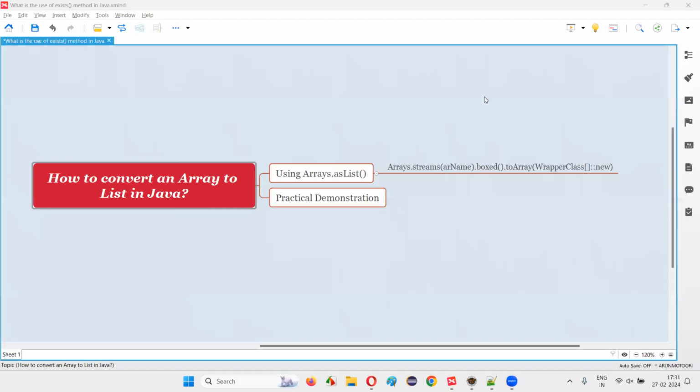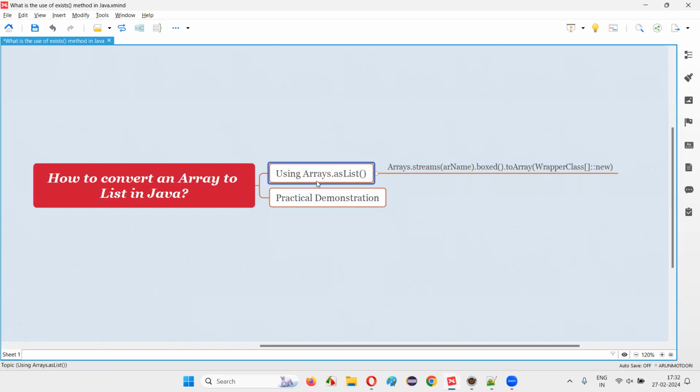Hello all. Welcome to this session. In this session, I'm going to answer one of the Java interview questions: how to convert an array to a list in Java. In order to convert an array to a list in Java, we have to use the Arrays predefined class and its predefined static method known as asList. By using this Arrays.asList, we can convert an array to a list in Java. Let me practically demonstrate how to do that.